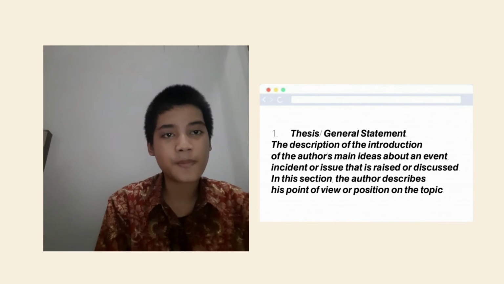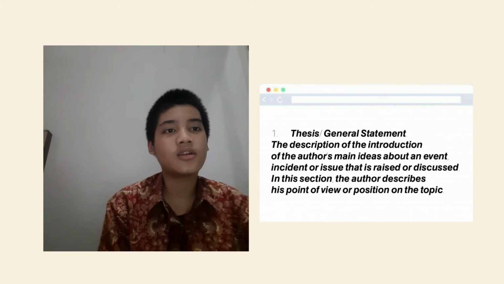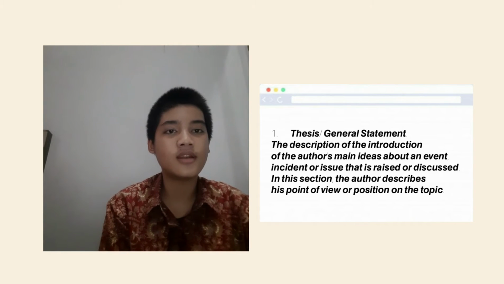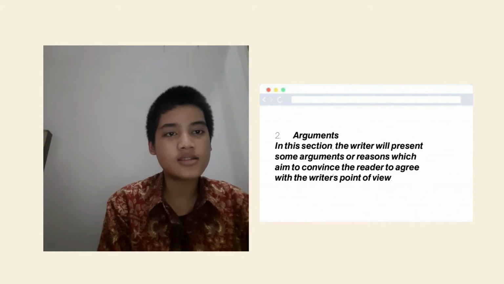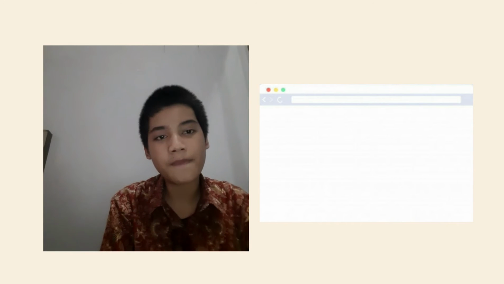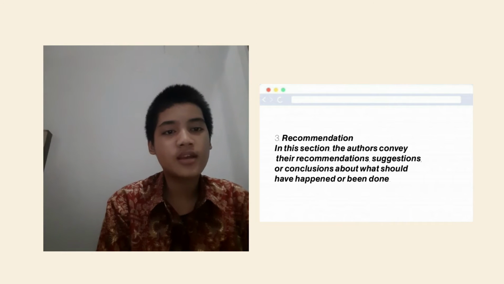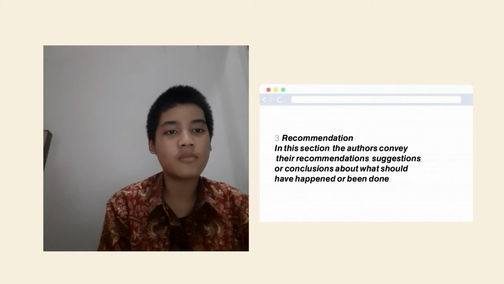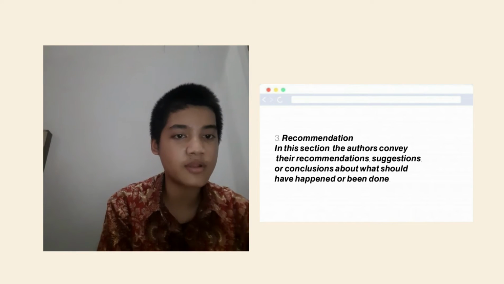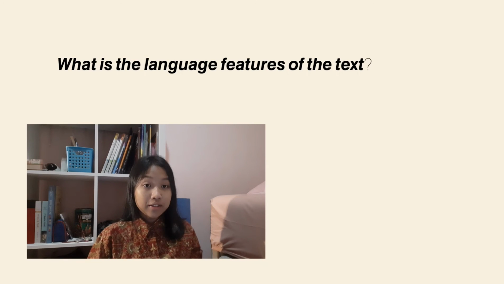Number one is thesis. The description of the introduction of the author's main idea about an event, incident, or issue that is raised or discussed. In this section, the author describes his point of view or position on the topic. Number two, argument. In this section, the writer will present some arguments or reasons which aim to convince the reader to agree with the writer's point of view. Number three, recommendation. In this section, the author conveys the recommendation, suggestion, or conclusion about what should have happened or been done.